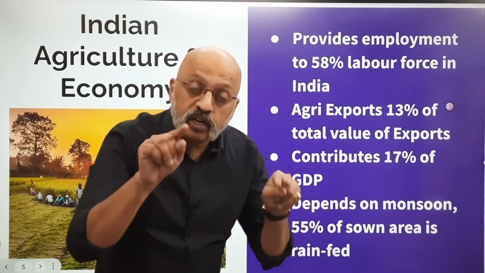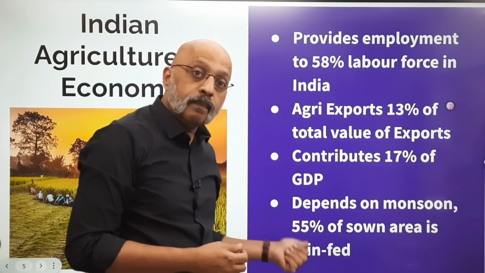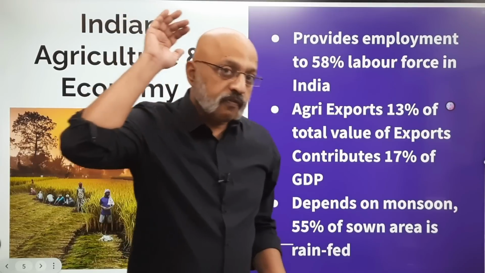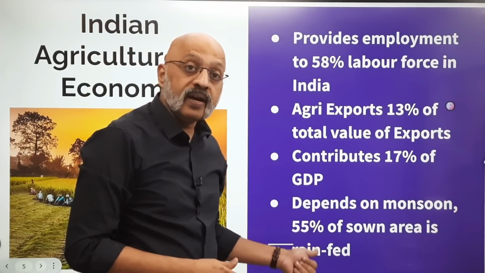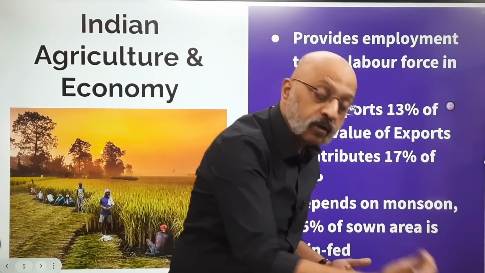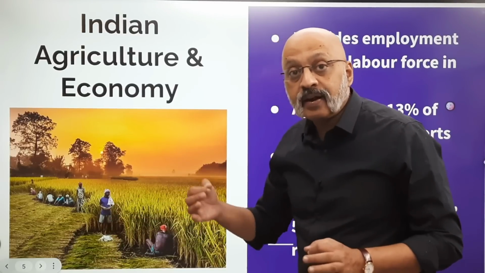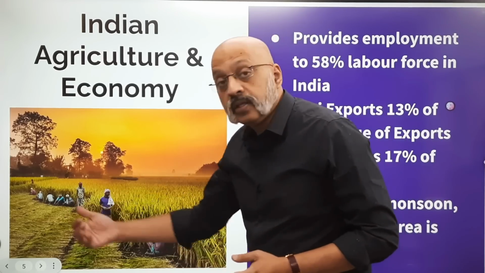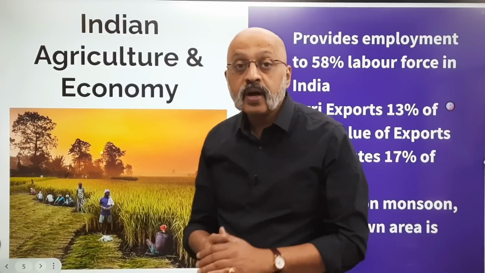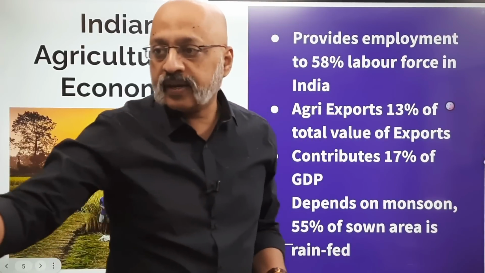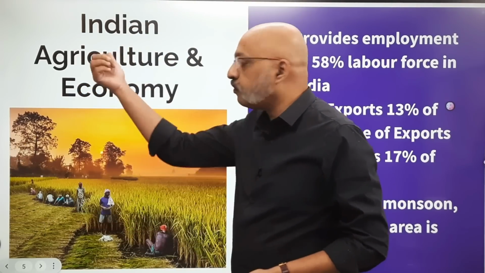Why? Because only 45% of India's area is irrigated. 55% is actually dependent entirely on the rain god. So if the rain god is in a generous mood, that will depend on how well Indian agriculture does that particular year. So all these farmers that you see in this photograph depend entirely to a large extent on the monsoon. 45% is irrigated, which means that India will have to improve its irrigation facilities like dams and canals, etc., in order to be able to do much better in the world of agriculture.